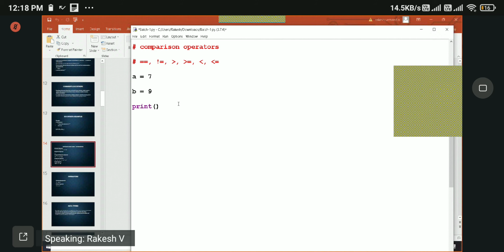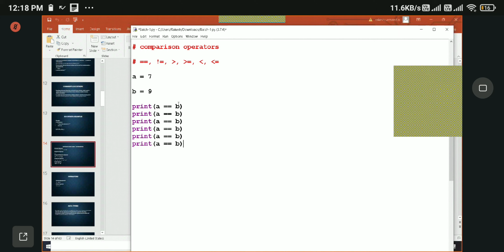So let's say a equal to b, then not equal to, greater than, less than, greater than equal to, less than equal to.